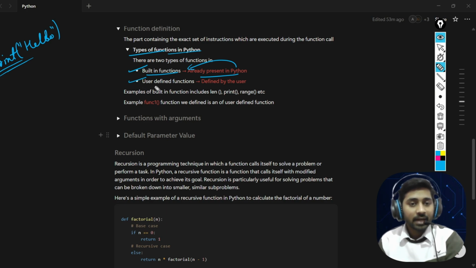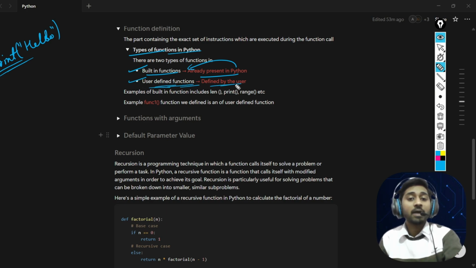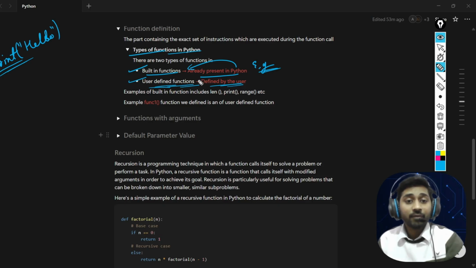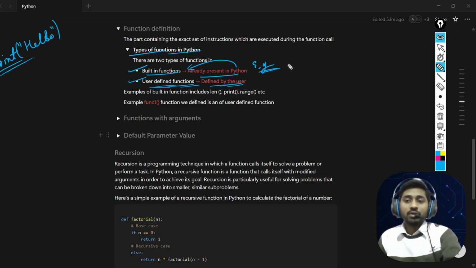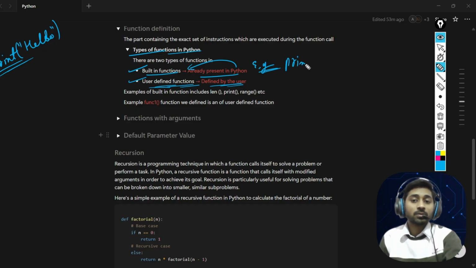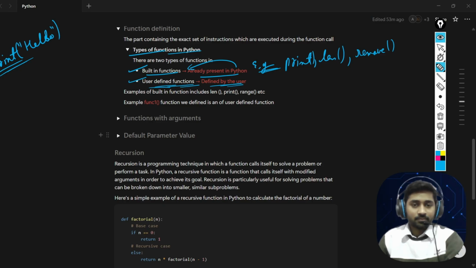Now the other type is the user defined function, which is defined by us, by the user, like we are the user. And just write down in your comments what the different built-in functions in Python are. So we use the print function. Most of the people already use the len function, correct? And whenever you want to remove an item from a list, we use the remove function as well. Okay, hope you are understanding. If you feel any doubt, please comment down.